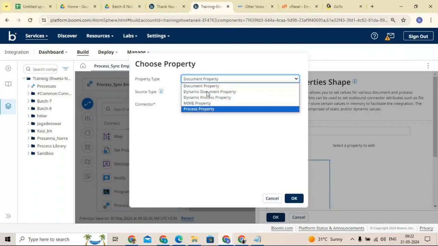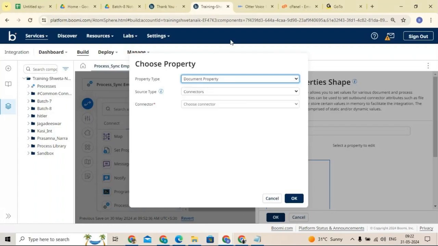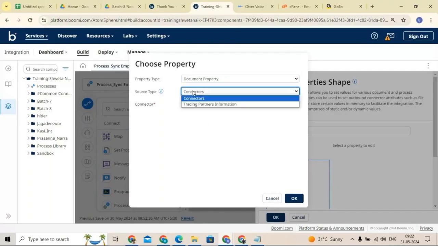Now let's focus on the document property. Click on the document property. As I mentioned, the document property is a document level property where we can assign the values at connector level. Here I have 2 source types: one is connectors and the other is trading partner information. This trading partner information is a different concept used for B2B integrations, like business to business integrations. We will not discuss trading partners, leave that for the time being. Just focus on the connectors.